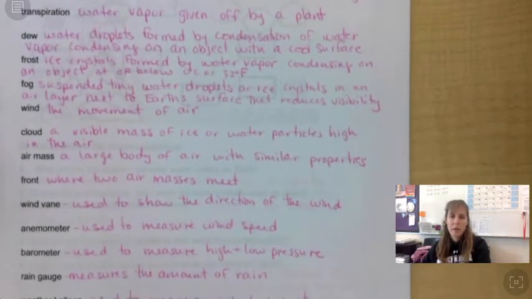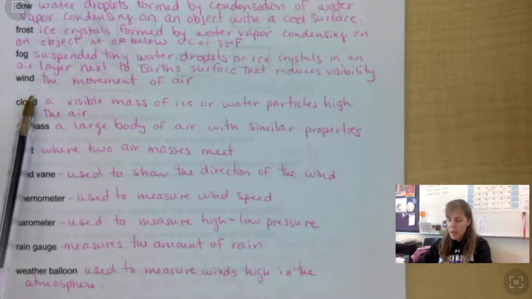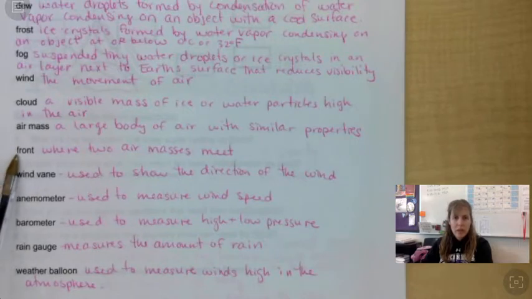Move this up a little bit. All right, wind is the movement of air. Cloud is a visible mass of ice or water particles high in the air. Remember, it can be ice or water particles. Air mass is a large body of air with similar properties. A front is where two air masses meet. A cold front is at the edge of a cold air mass, warm front, edge of a warm air mass.